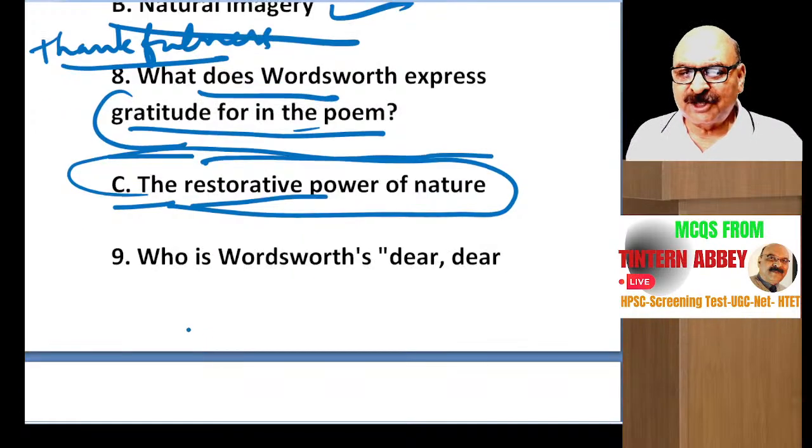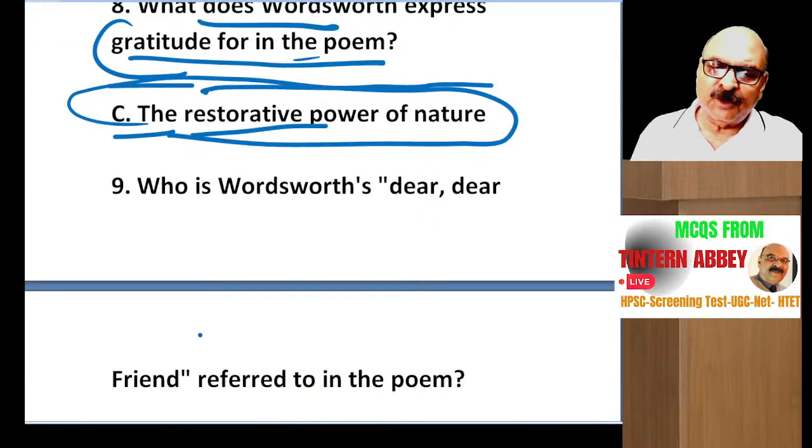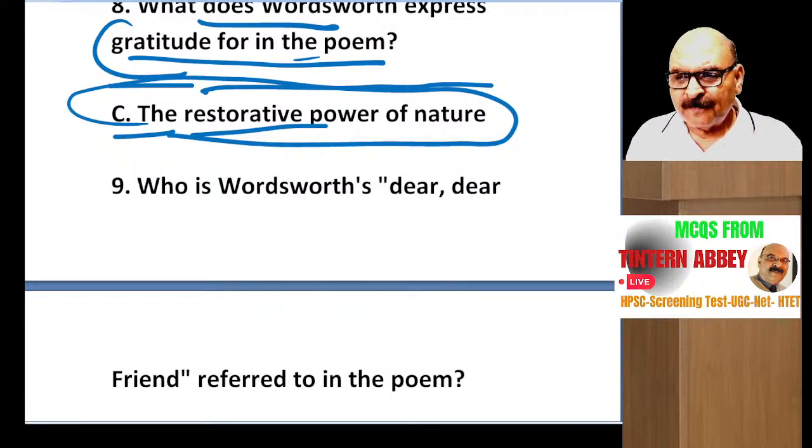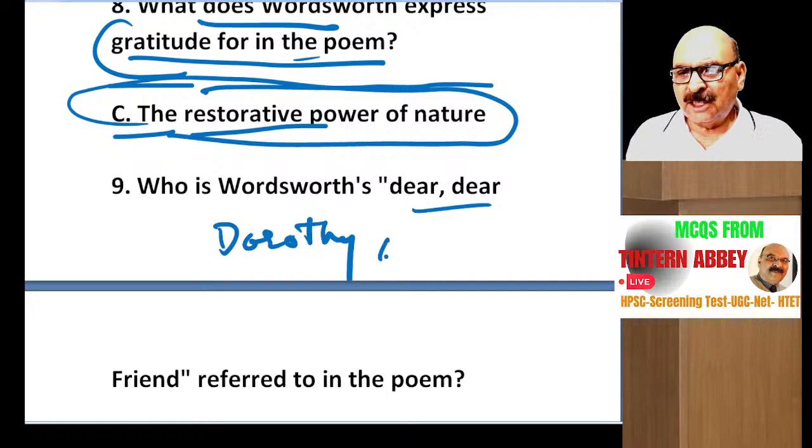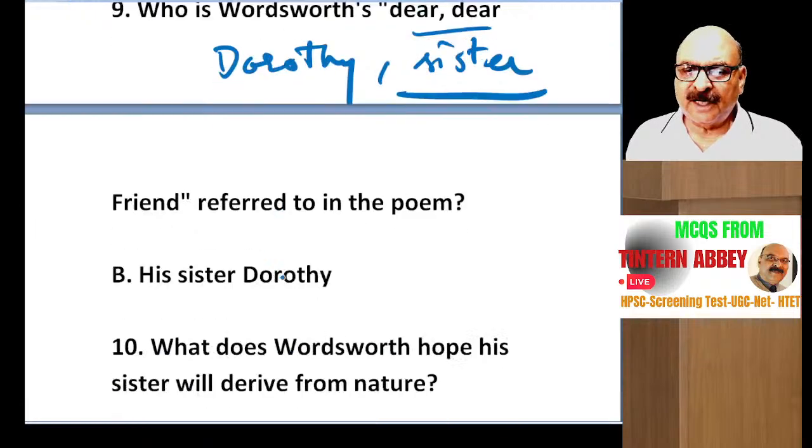Who is Wordsworth's dear friend referred to in the poem? When options will be given to you, you may be tempted to name H.T. Coleridge, because we think that H.T. Coleridge was William Wordsworth's colleague and friend. But here he doesn't mention H.T. Coleridge. He doesn't say dear friend. It is only for Dorothy, his sister. For Dorothy, his sister, he used dear friend.